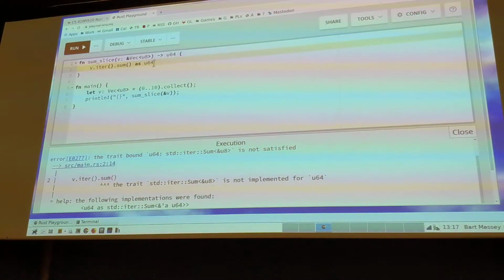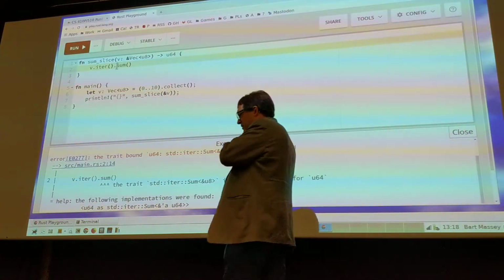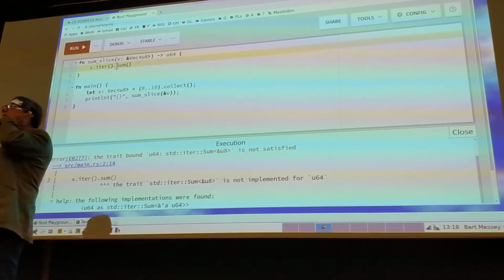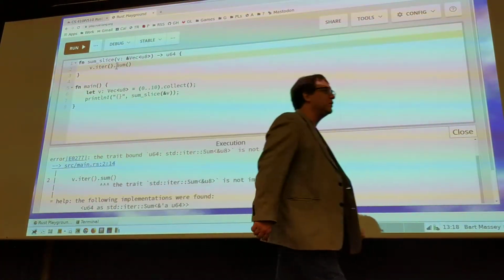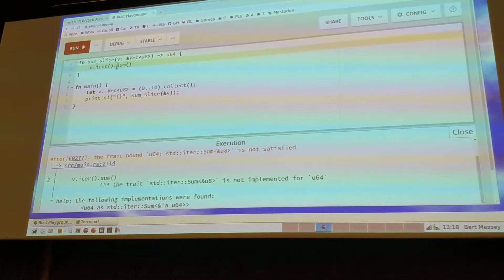Oh, so I really want to take the individual elements of the vector and do it. So how do I do that? Anybody? I can go back to my for loop. I don't want to go back to my for loop. I want to work in iterator world. Do we have some kind of traits that would help me with converting between different types of things? Oh, maybe a map of some kind that will actually convert the values, right? So maybe I should map a thing, right?